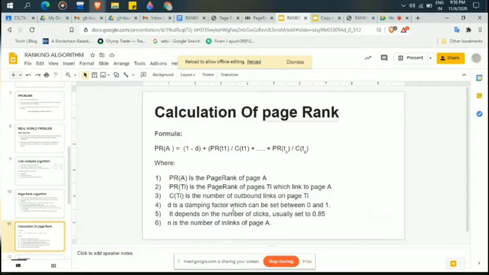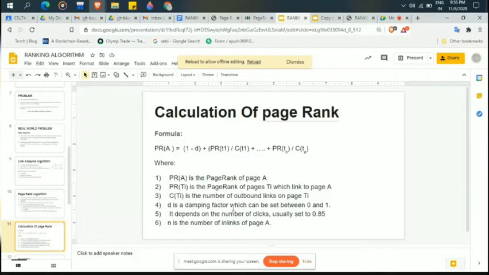Whatever I am saying, maybe you don't get a clear idea, but when I give you an example, you will learn all the meanings of this formula and get a clear idea. Okay, so just listen to what I am saying.